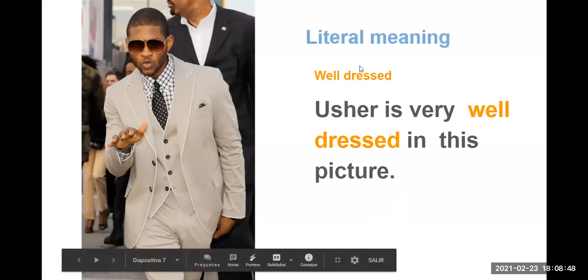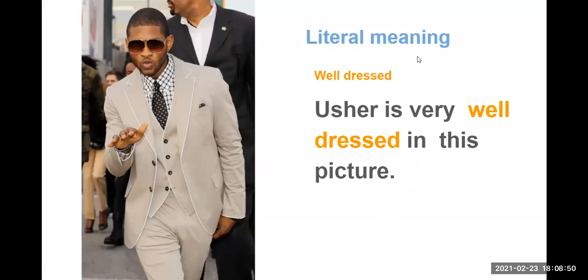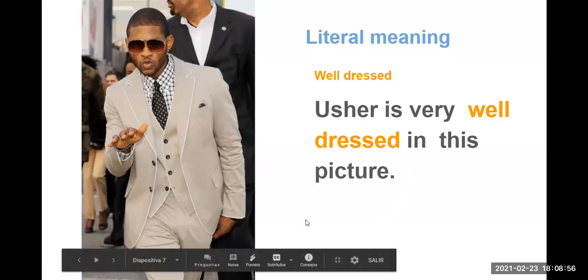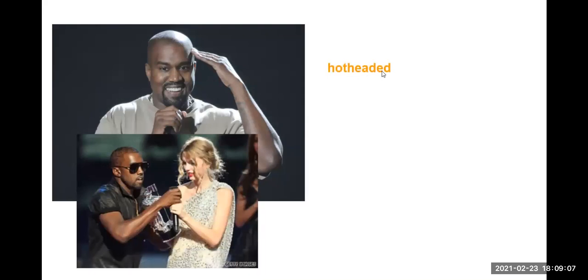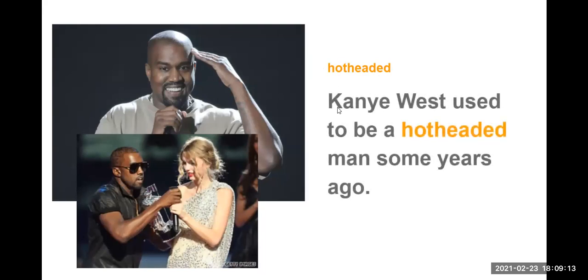So some of these adjectives have a literal meaning. It means that he is well dressed, right? But some of them have a figurative meaning. For example, in this picture, hot-headed. This is a compound adjective, and here we have a sentence: Kanye West used to be a hot-headed man some years ago.